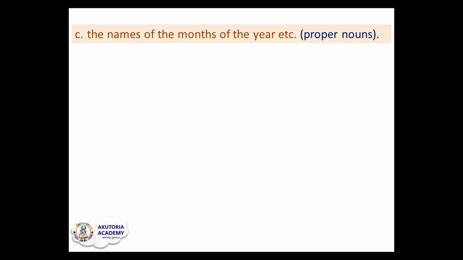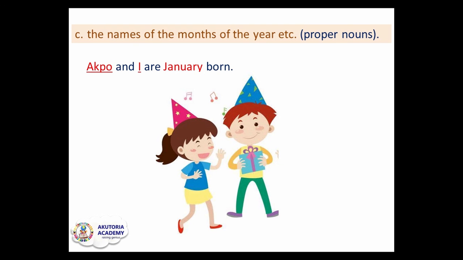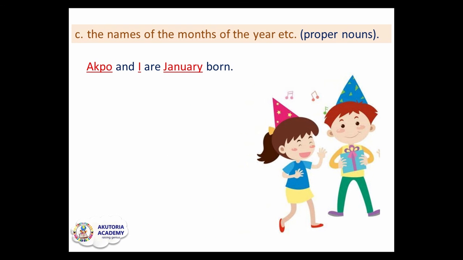We also capitalize the names of the months of the year because they are also examples of proper nouns. Let's do this. Apple and I are January born. Now January begins with a capital J because it's the name of a particular month of the year, so it's an example of a proper noun. Did you also notice that Apple is the name of a person, but aside from being the name of a person, it also begins the sentence, and so it begins with a capital A.